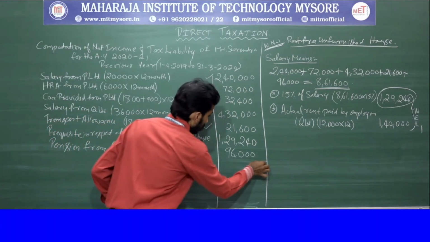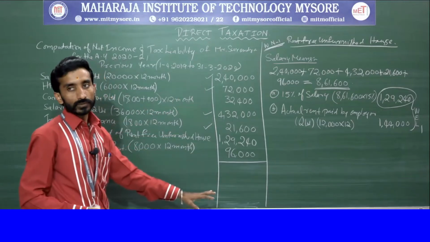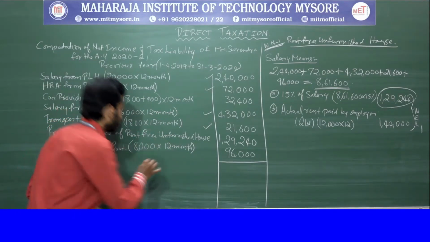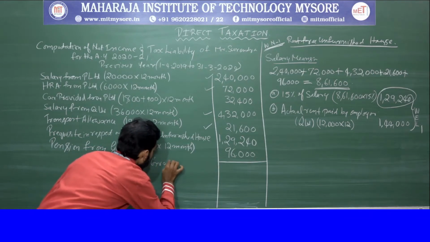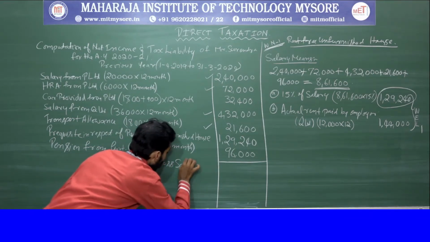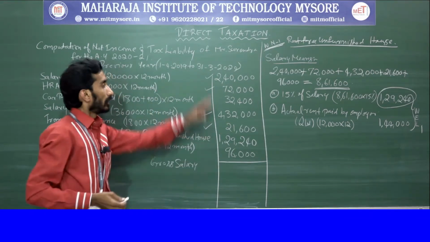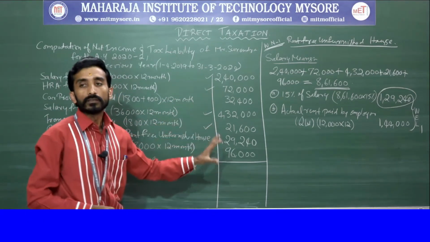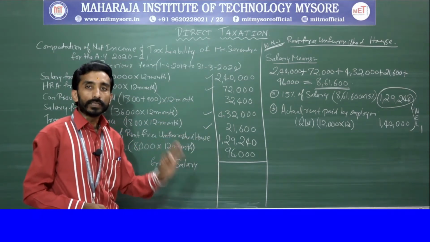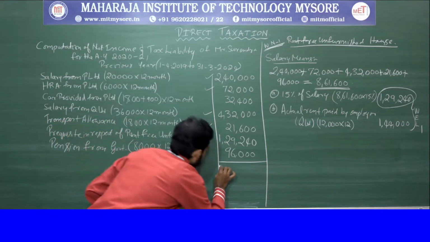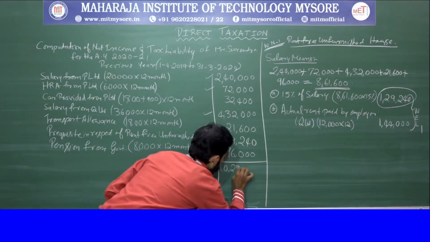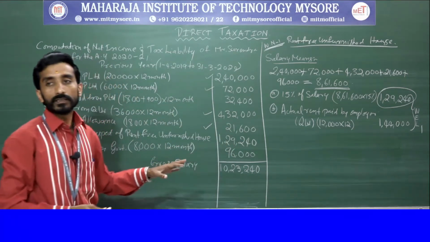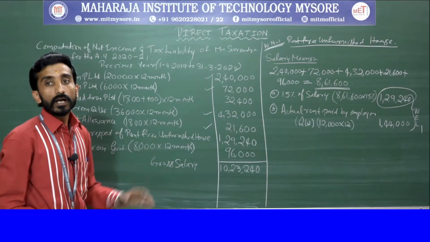So now sum up all these values. That will be said as your gross salary. If you sum up this, the value will be 10,23,240. This is the amount of gross salary that you will be getting.